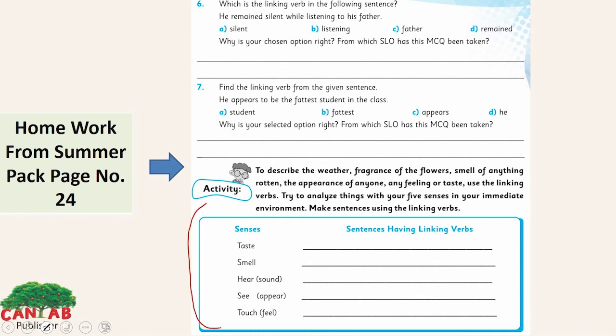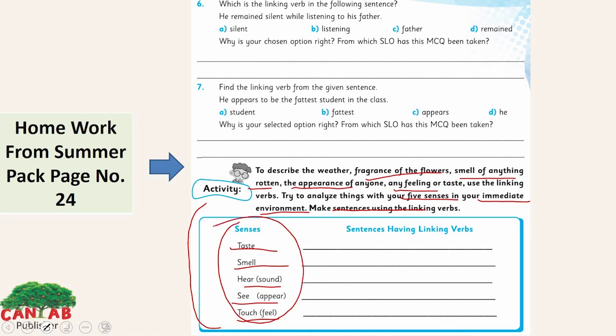You have to describe the weather, the fragrance of a flower, the smell of anything rotten, the appearance of anyone, any feelings or taste. Use the linking verbs. Try to analyze things with your 5 senses in your immediate environment. Make sentences using the linking verbs. The taste, the smell, the hearing, the sight, the touch. The 5 senses here. And you have to choose the linking verbs in this activity.